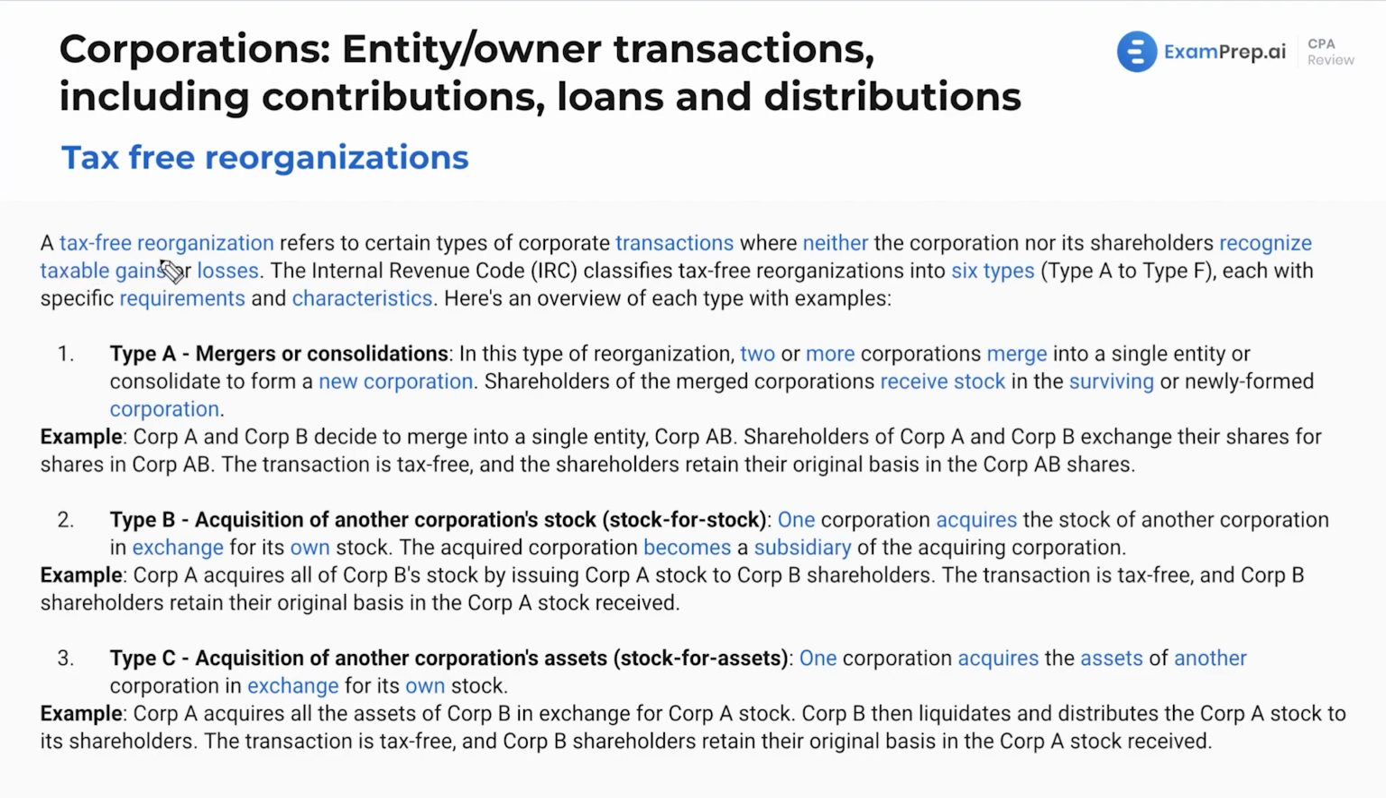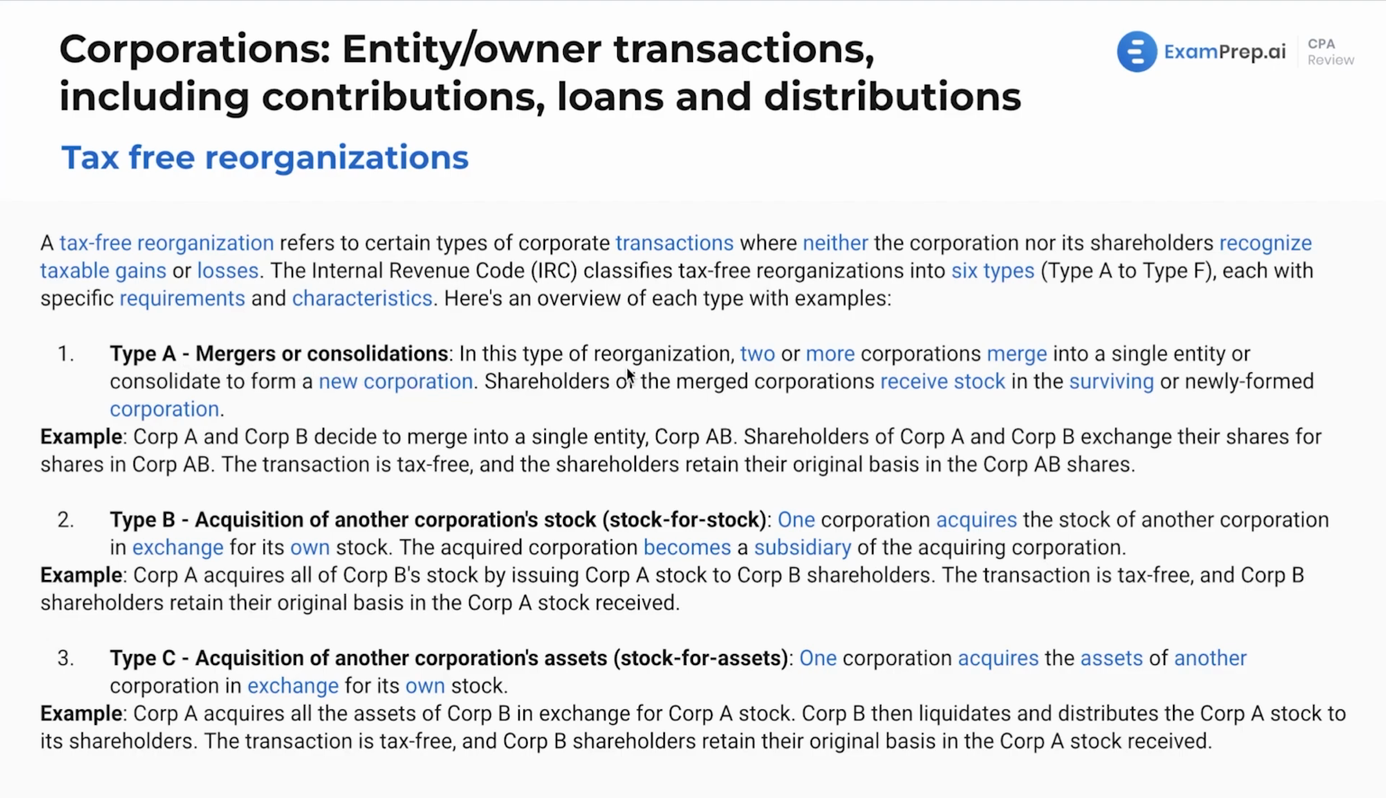So a tax-free reorganization is going to refer to certain types of corporate transactions where neither the corporation nor its shareholders recognize taxable gains or losses. We've got 6 types, type A to type F. Now, is this the most heavily tested topic? No, but would I get familiar with these? For sure. Let's see, starting with type A, this is mergers or consolidations.